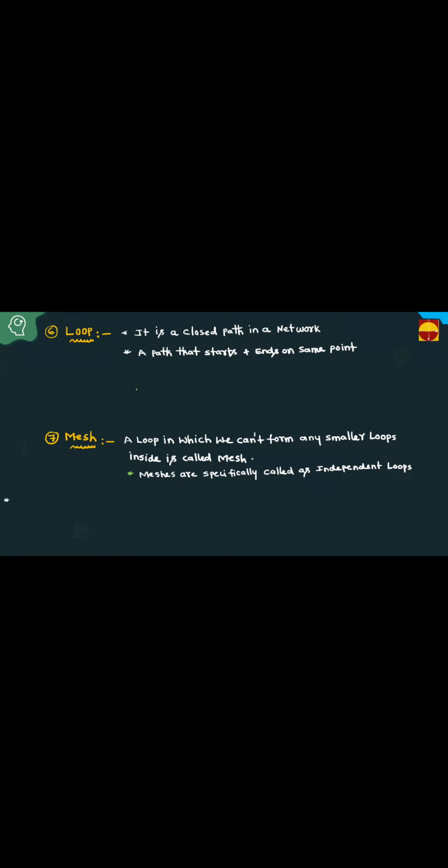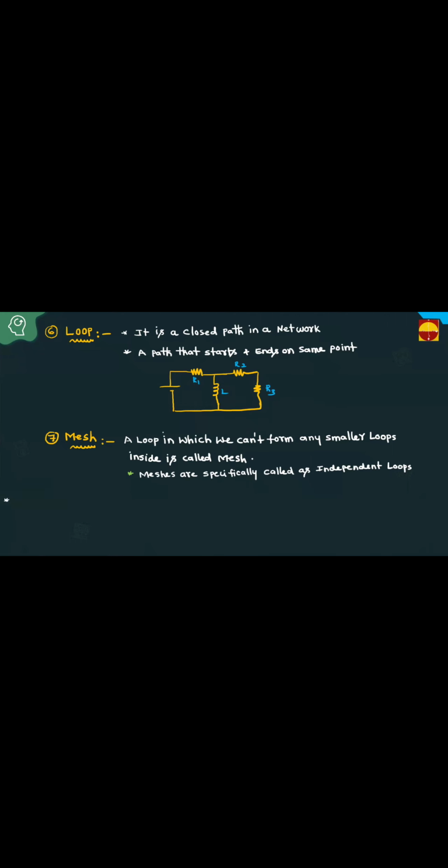Independent. See, for example, let this be one circuit. This is R1. Let this be one more resistor R2. Let this be one inductance. Let this be one more resistor R3. Then in this case, how many loops are present? Let this be R1, this is R2, this is R3, and this is L.